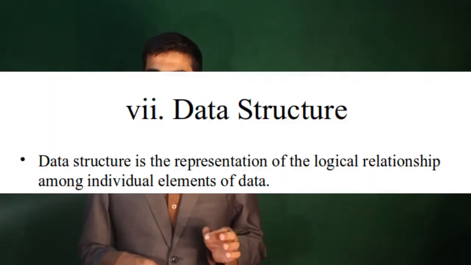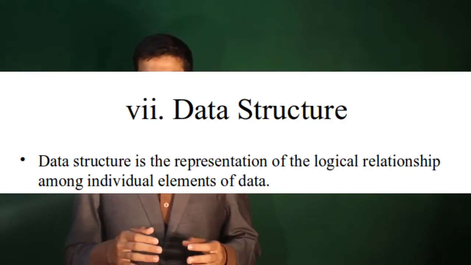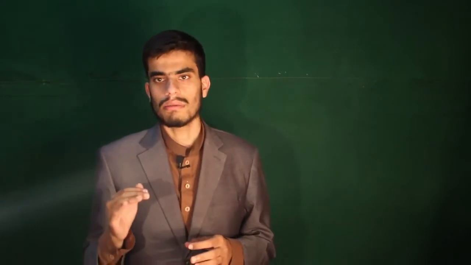Next we have data structure. Data structure is the representation of the logical relationship among individual elements of the data. So data structures are the storage of memory at runtime, where hard disk is used to store the permanent data, where RAM is used to store runtime data.